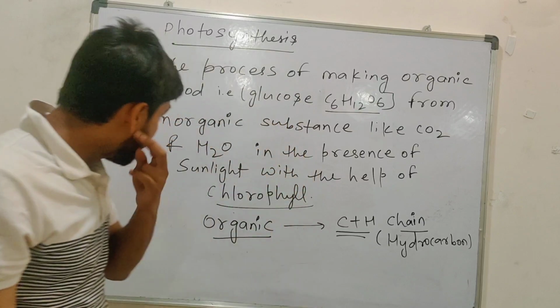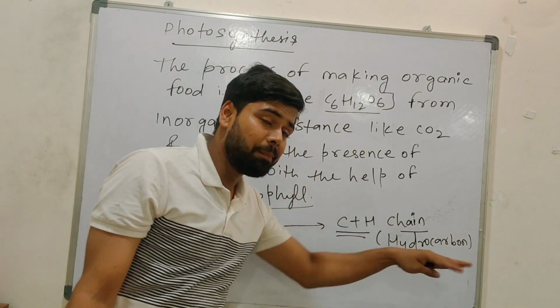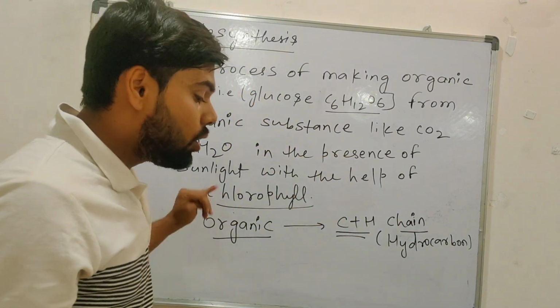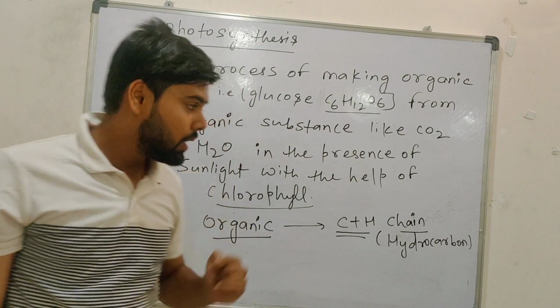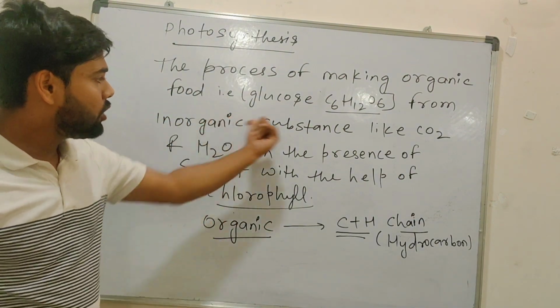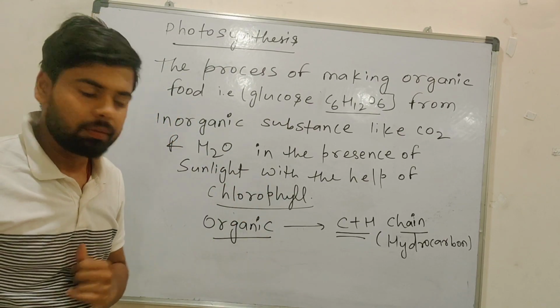Understood? So organic food, that is carbon and hydrogen, can be called, in simple language, hydrocarbon. Hydrocarbon, we can say organic substance. Understood? So plants will prepare organic food with the help of inorganic substances in the presence of sunlight, with the help of chlorophyll. Any doubts?